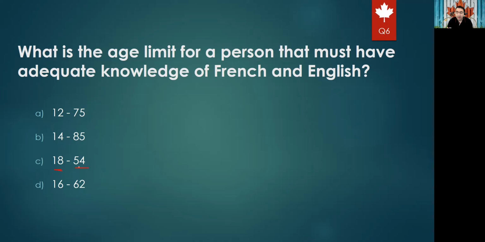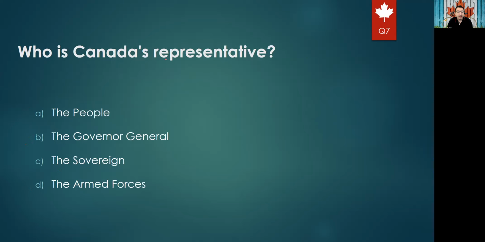So if you know at least one of them, you can actually just exclude A and B and C because they have wrong limits, and the right answer will be C, 18 to 54. Okay. Next question will be, who is Canada's representative?